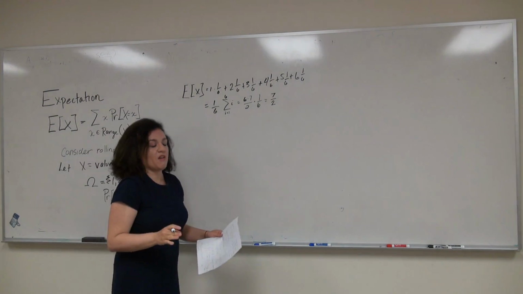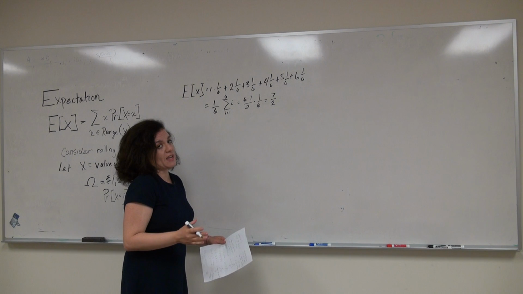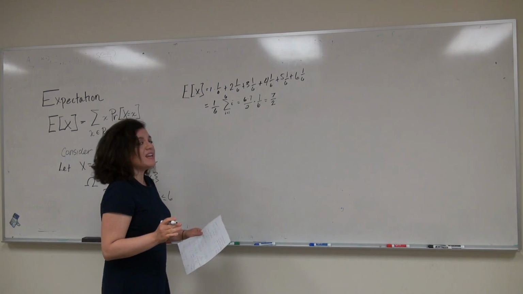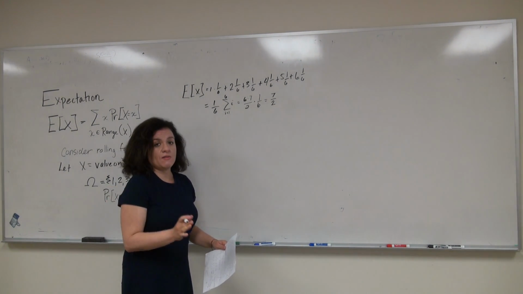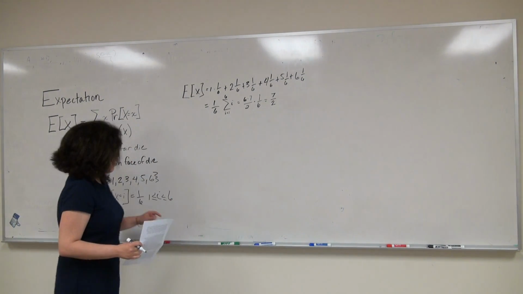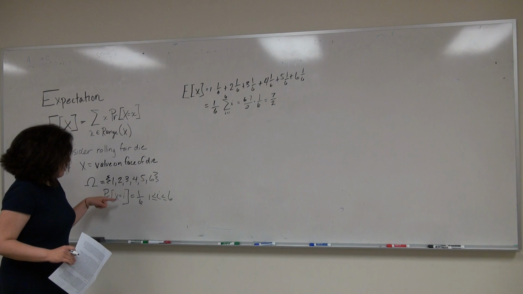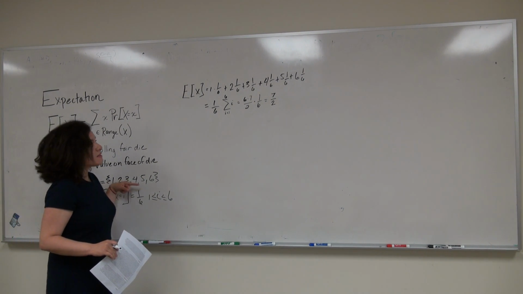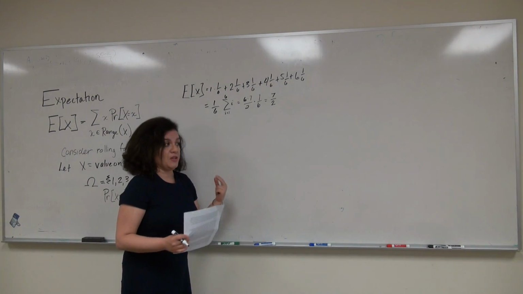Now we're going to consider another example. In this case, we're considering the roll of a die again, but this time the die is not going to be fair. Instead, it's going to be weighted toward the even sides of the die. As before, our sample space is still 1 through 6, and that is also the range of X. The only difference is that now our probability is going to change.